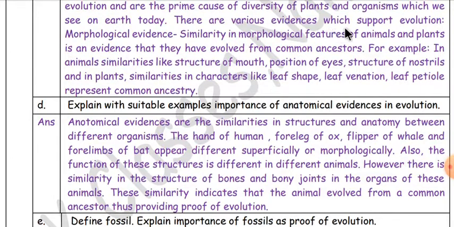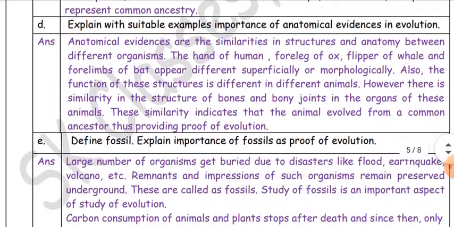There are various evidences which support evolution. Morphological evidences: similarity in morphological features of animals and plants is an evidence that they have evolved from common ancestors. For example, in animals, similarities like structure of mouth, position of eyes, structure of nostrils, and in plants, similarities in characters like leaf shape, leaf venation, leaf petiole represent common ancestry.